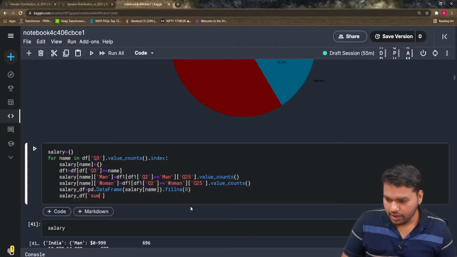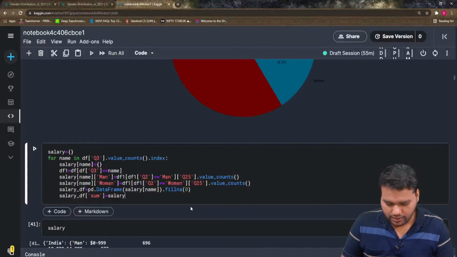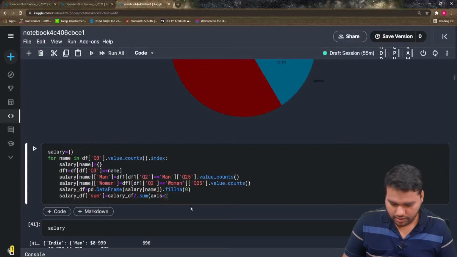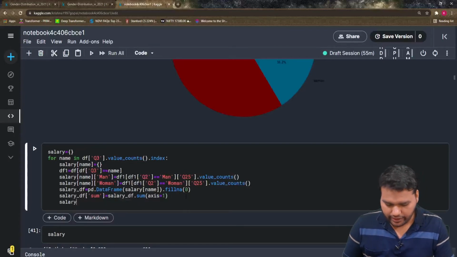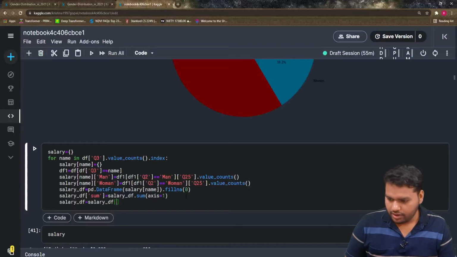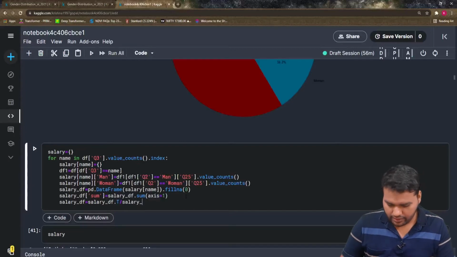So sum first, because we calculate the sum, that is salary df dot sum axis is equal to 1. Then salary df is equal to salary df dot transpose, divided by salary df sum.